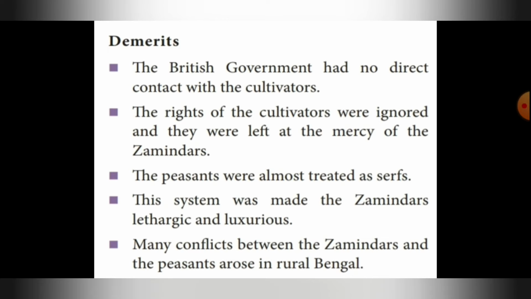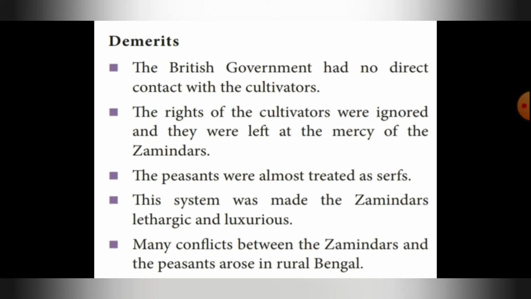Second one, the rights of the cultivators were ignored and they were left at the mercy of the zamindars. So the zamindars were taking over the cultivators and they were not having any rights. Third one, the peasants were almost treated as serfs. Serfs is nothing but slaves.